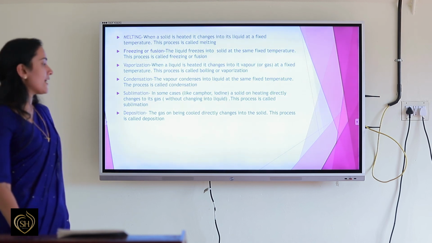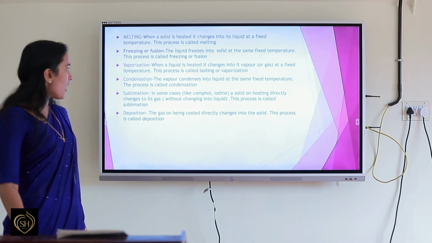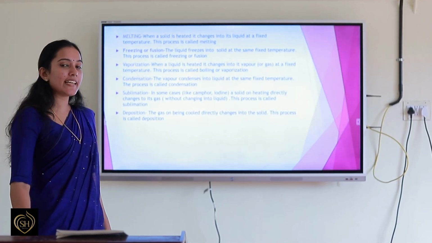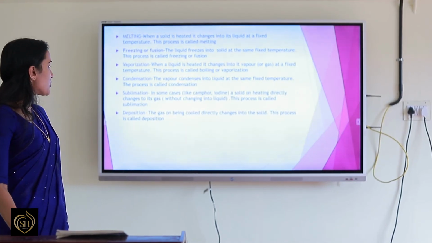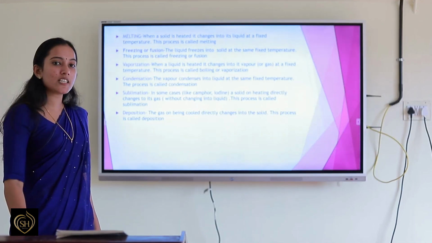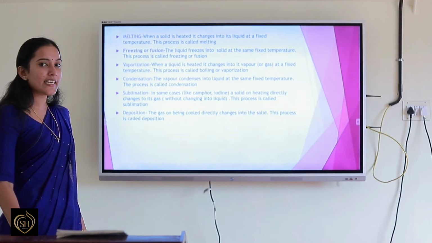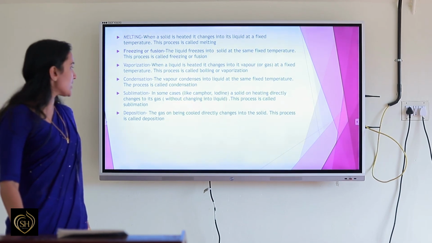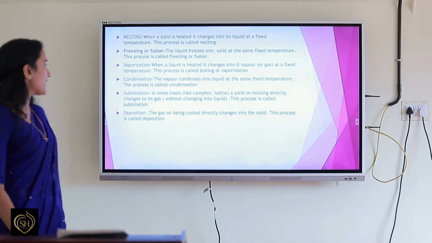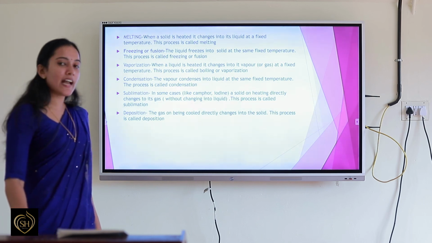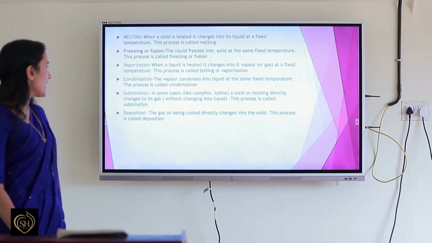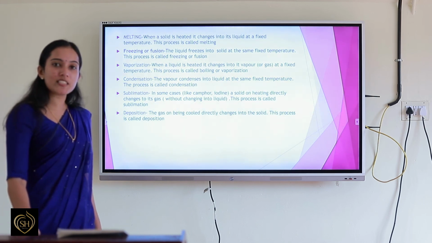Next, sublimation. In some cases, like camphor and iodine, a solid on heating directly changes to its gas without changing into liquid. The process is called sublimation. Finally, we discussed deposition. What is deposition? The gas on being cooled directly changes into the solid. The process is called deposition.